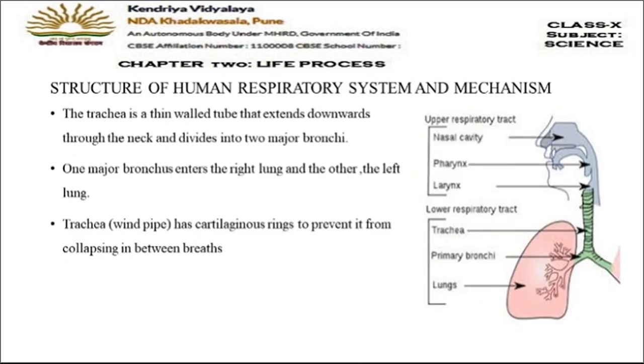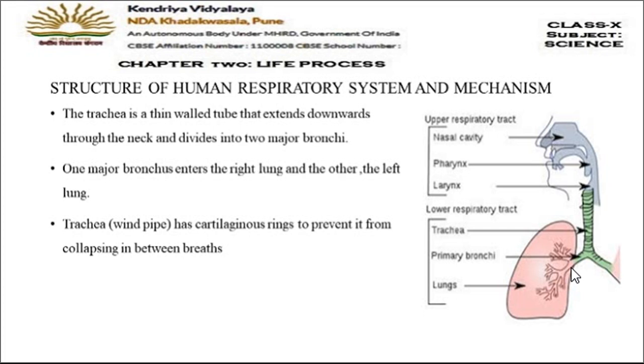Now let us see the structure of the trachea. In the diagram here you can see the glottis, epiglottis, and then one of the pipes goes into the chest region, which is the windpipe, also known as the trachea. So the trachea is a thin-walled tube. It is a tube-like structure, but its walls are very thin, and it extends downwards in the chest region. When it reaches the lungs, this trachea divides into two parts, and each part is known as a bronchus.